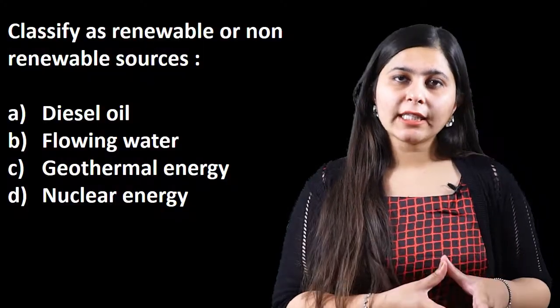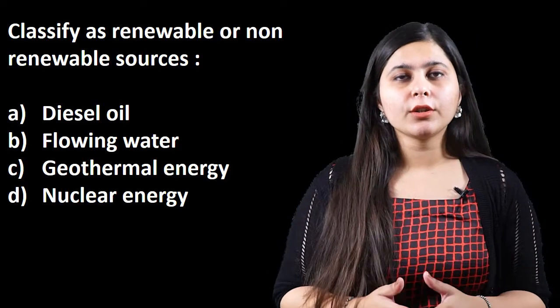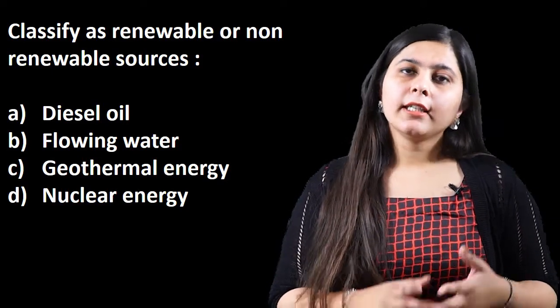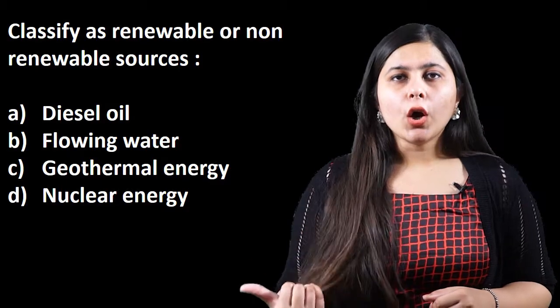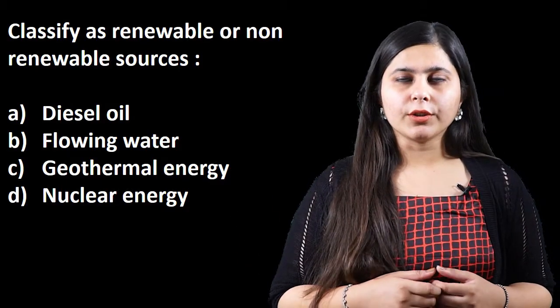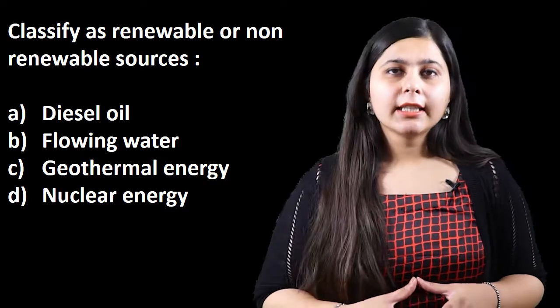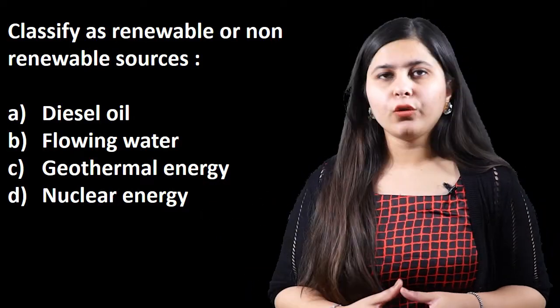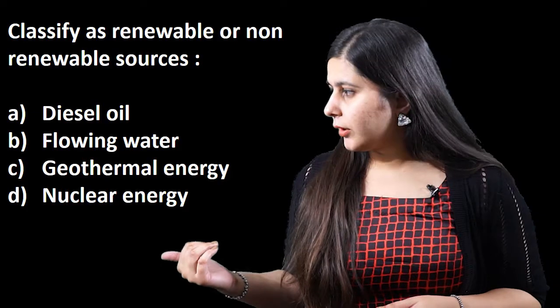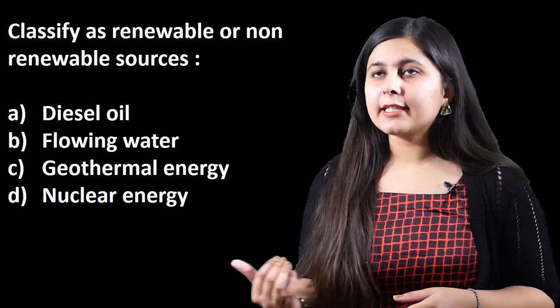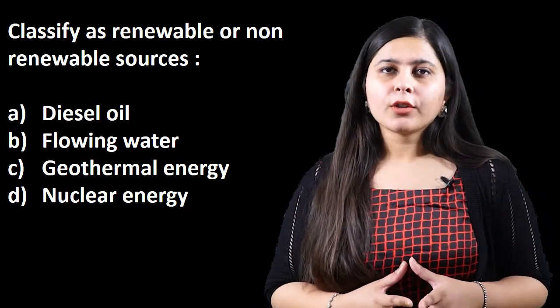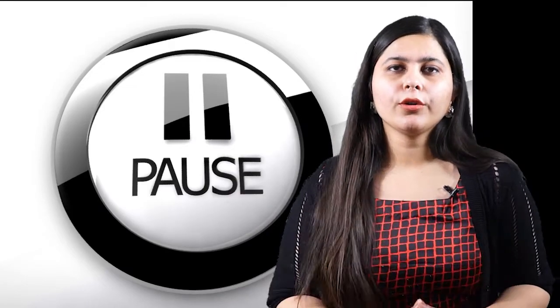So the question reads that we have to classify the following given options into types of resources, that is either renewable source of energy or non-renewable source of energy. So the first thing is diesel oil. The second thing is flowing water. The third thing says geothermal energy, and the fourth thing is nuclear energy. So take your time or pause the video and divide the following four things as renewable or non-renewable sources of energy.